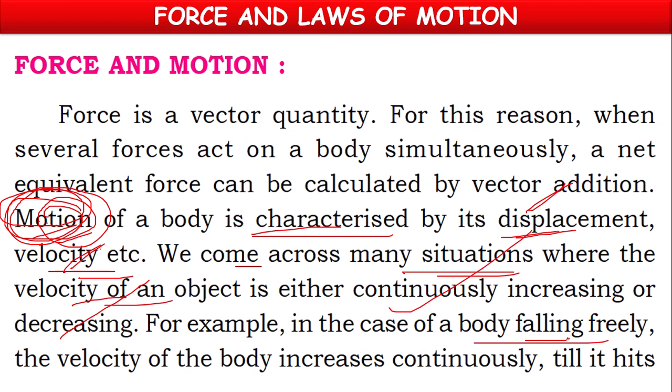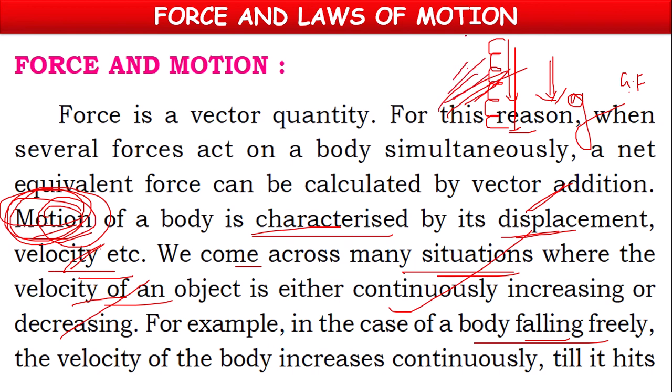In the case of a freely falling body, when it is falling towards the earth, acceleration due to gravity, g, because of gravitational force, will also be acting downwards. Because of that, the body's velocity will increase continuously while it is reaching the earth. So this is an example of increase of velocity in a body. The body is a freely falling body.